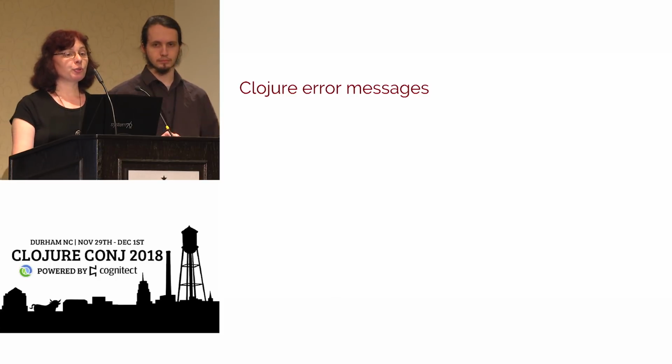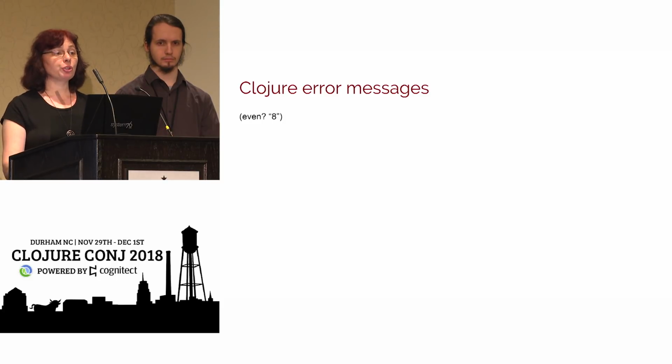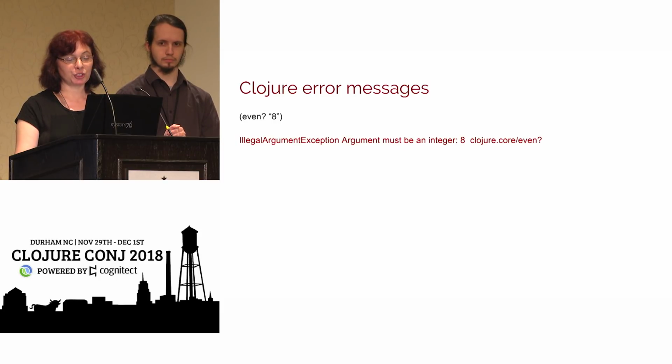And if you think of Clojure error messages in that context, so if you think about beginners, let me give you a couple of examples of code that beginners could potentially write. So this would be a perfectly reasonable thing to write if you're a beginner, because some things have quotation marks and some don't, and you don't know which ones should have quotation marks. And Clojure's response was this. So that's probably not what you want for a beginner.